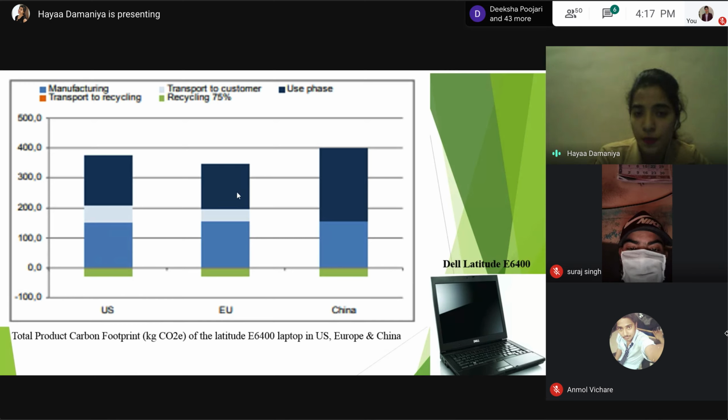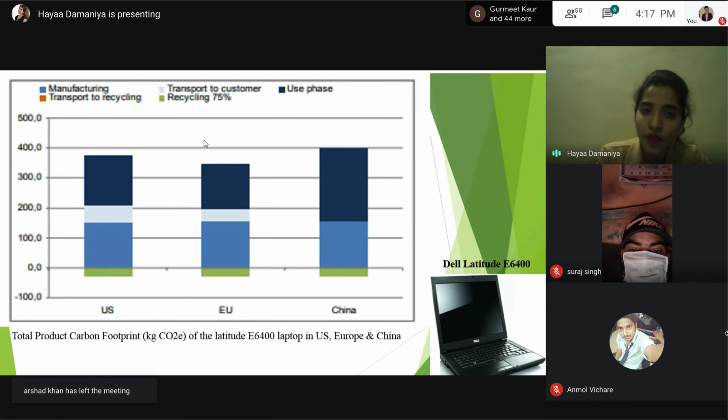Another thing you can see is the GHG emission from the use phase. You can see here the use case is increasing in China. Still, the CO2 is not that much in China. Here, the manufacturing phases are roughly equal. But when we take into account the recycling at 75%, what does it mean? It is assuming that if we recycle 75% of this laptop, then it still generates 30 kg CO2 equivalent to the environment. Just think, guys, recycling 75% is not a small number, right? So with 75% recycling, the product still generates 30 kg CO2 equivalent.